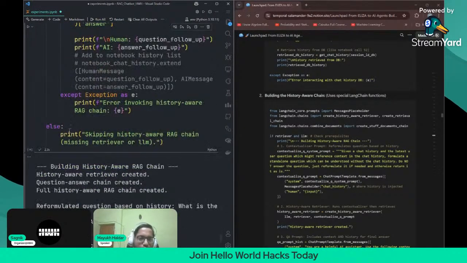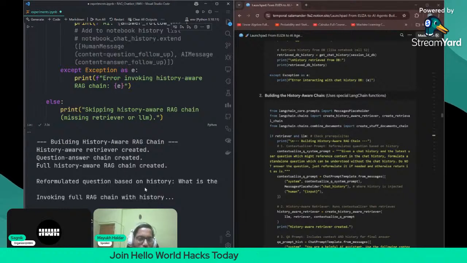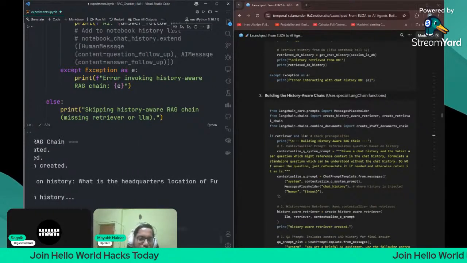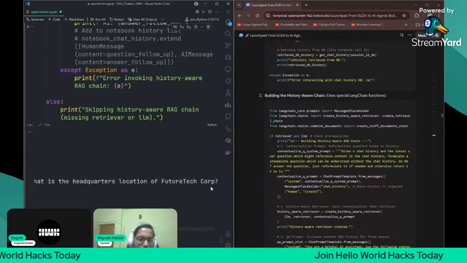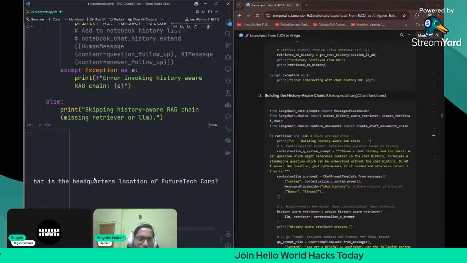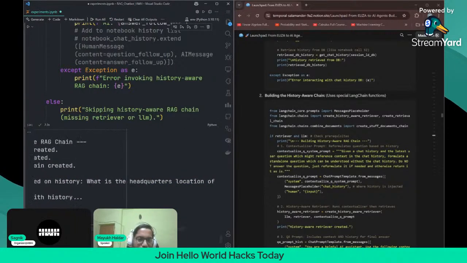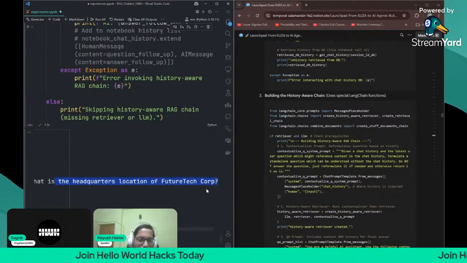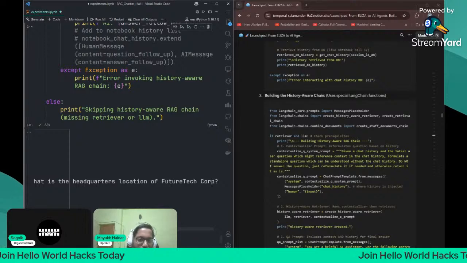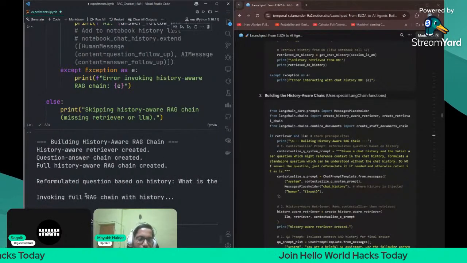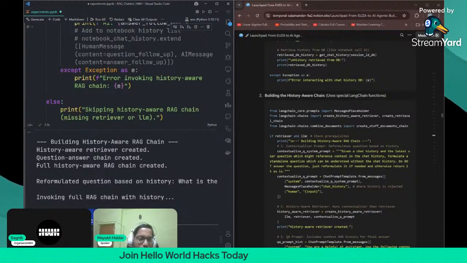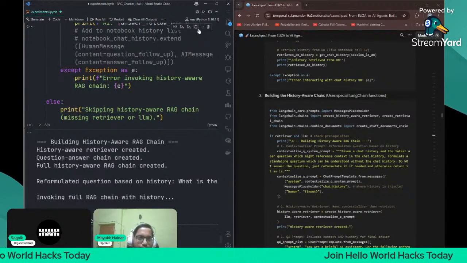See, what is the headquarters location of Future Corp? I didn't give this information. It took it from the chat history and then it made this contextualized question. So this is the power of chat history-aware retrieval. So invoking the full question with history, we will get this answer: San Francisco, California. So that is the part. It is the perfect answer, I think.